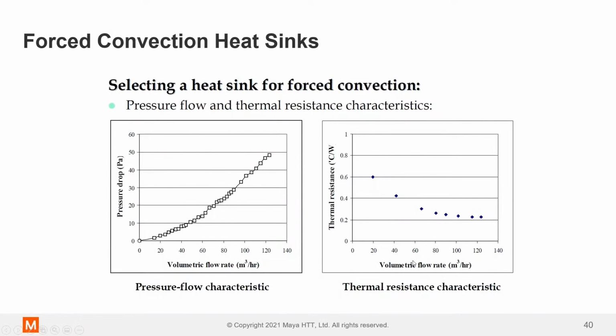Now, the flip side to that is, as we increase the airflow through the device, the thermal resistance of the heatsink comes down as well. Okay, so you can see it plateaus out. So, maybe anything over 60 cubic meters an hour, you're not going to see much difference. As you double that, you're going to see maybe sub 5% decrease in thermal resistance. But there is a decrease because of that higher velocity, thinner boundary layers, more mixing going on in the boundary layer as it's turbulent flow. But then the downside is there's more resistance, you're going to need a bigger fan. So you need to strike a balance between the pressure loss and the thermal resistance.